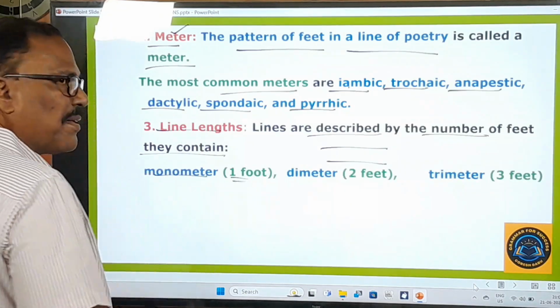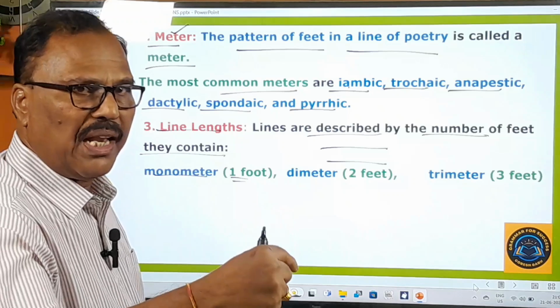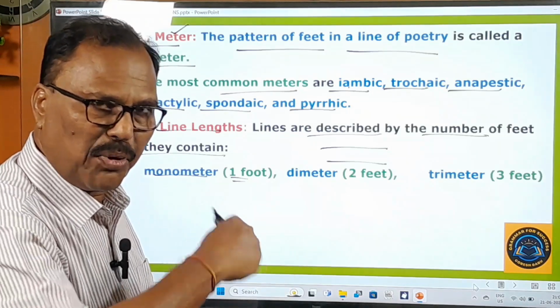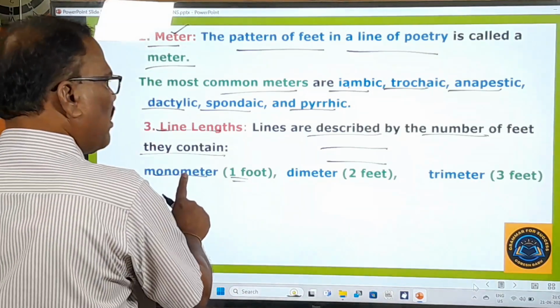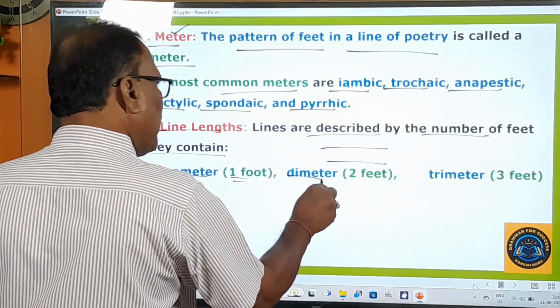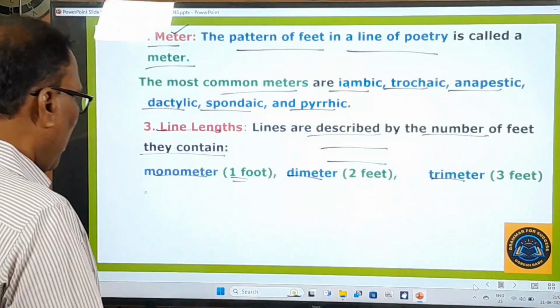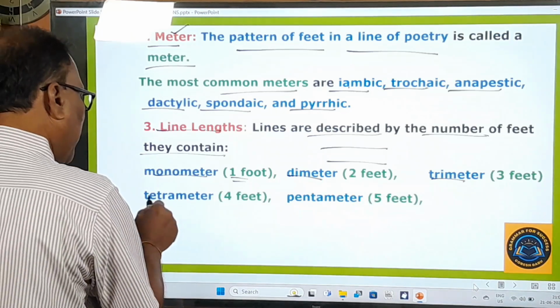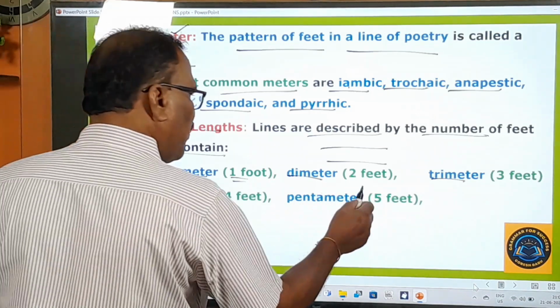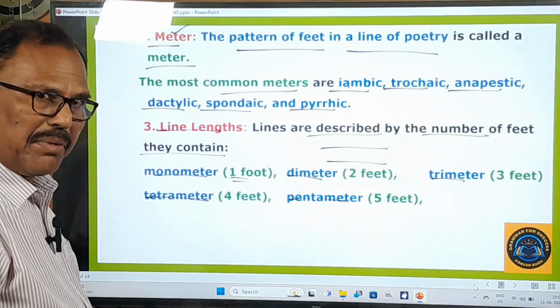Monometer, only 1 foot. If there is only 1 foot in that line of the poem, in that poetic line, that's called monometer. If there are 2 feet, that is called dimeter. If there are 3 feet, that is called trimeter. Okay, and here if there are 4 feet, you can call it a tetrameter. If there are 5 feet, that is called pentameter.